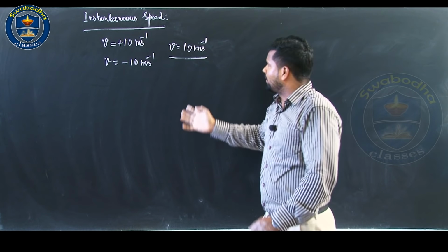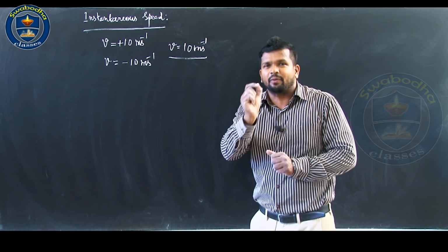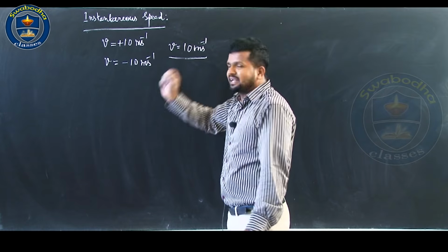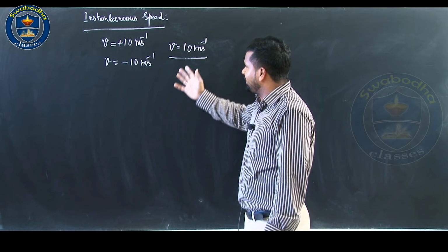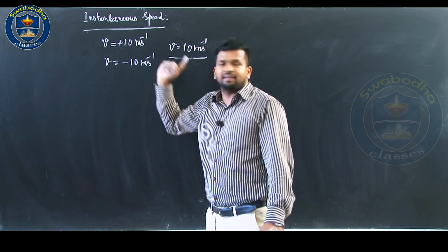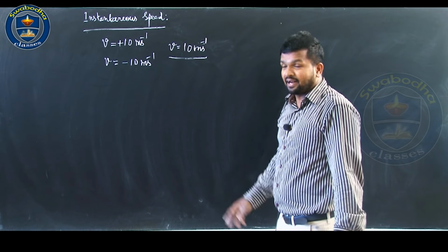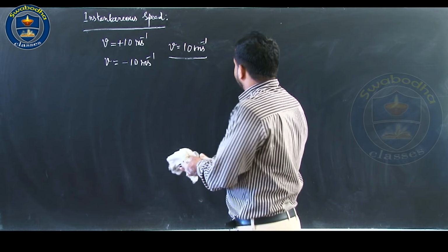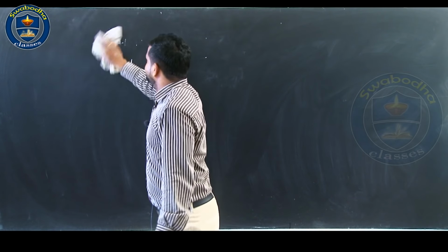Why? Because instantaneous means you are considering the motion of the object at a particular instant. At a particular instant, the body has one particular direction, so the direction will not change. That is the reason why the instantaneous speed and the magnitude of instantaneous velocity are one and the same, unlike average velocity and average speed. So, this is just an idea about instantaneous speed.